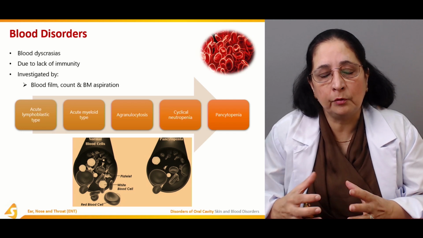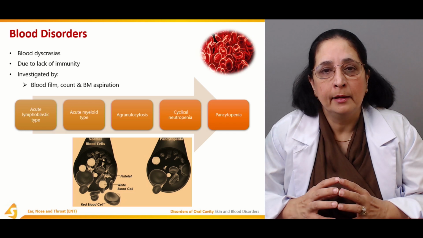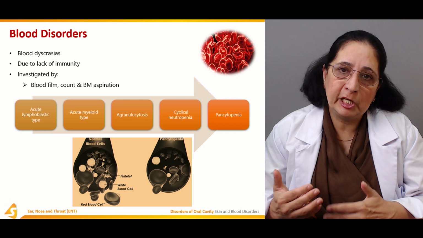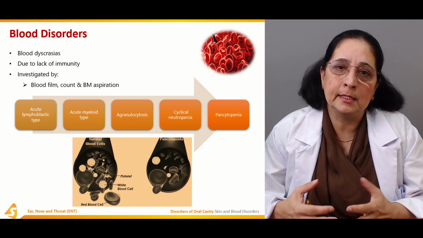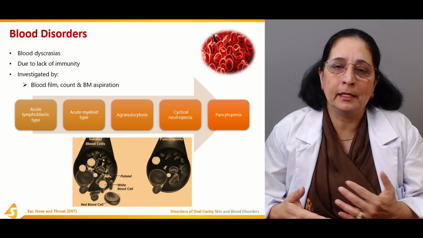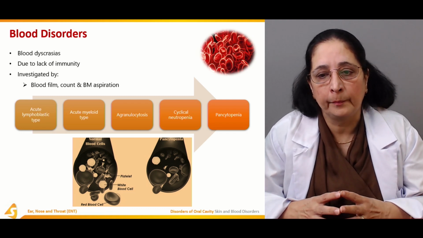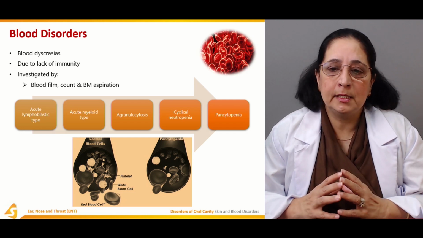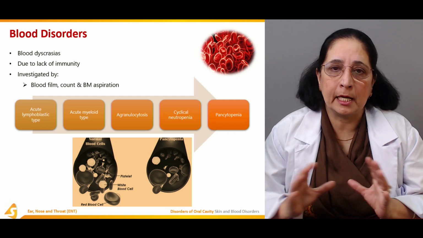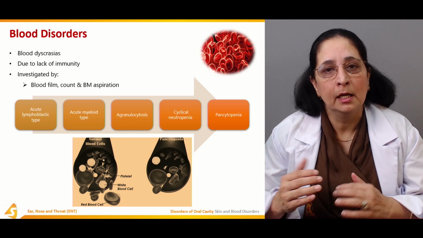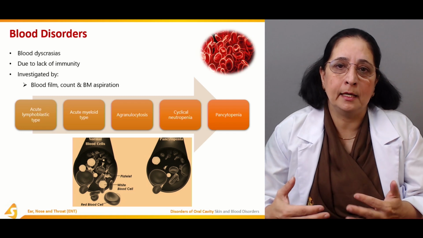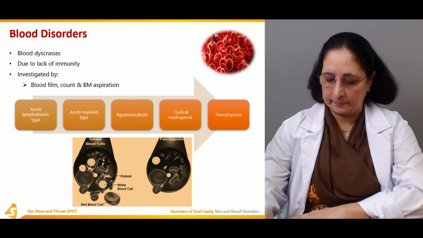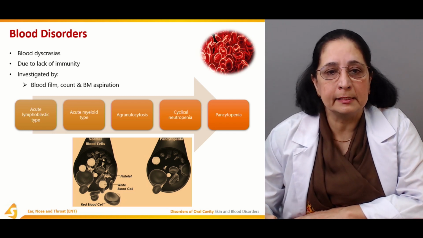The neutrophil is a white blood cell, very important for fighting infection. Neutropenia is a decreased level of those neutrophils, and there are increased infections in people who have neutropenia. And there is pancytopenia, or decrease in all the different types of blood cells. Pancytopenia is when all the types of blood cells are decreased or affected. So these are some blood disorders that can affect the oral cavity.